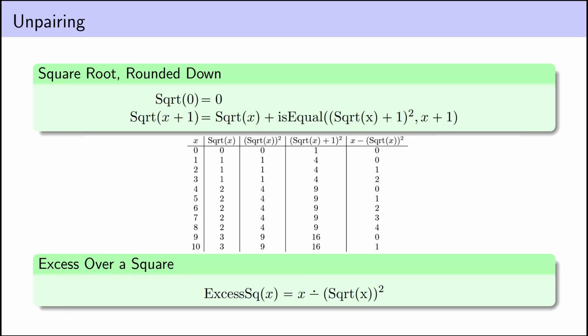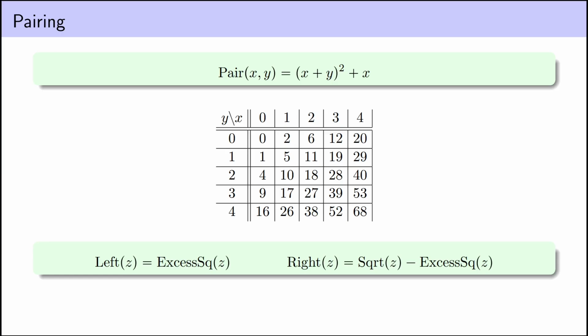And we'll need an excess over a square function: how much a particular x is above the previous perfect square, which we can get from our square root rounded down using the monus function. This subtraction with a dot over it is how we write the monus function. Subtraction, but if the result would be negative, return 0 instead. So going back to our pairing function, suppose you had some z equal to the pair of x and y. We can extract the left input, the x, just by calculating our current excess over a square. This is easy to see if you look at the formula for pair.